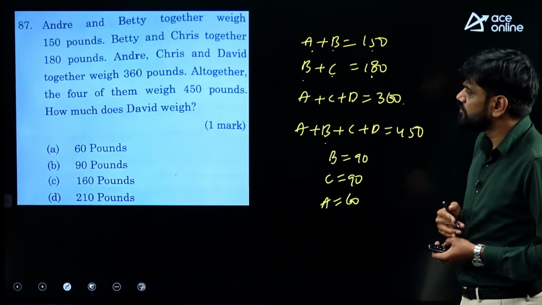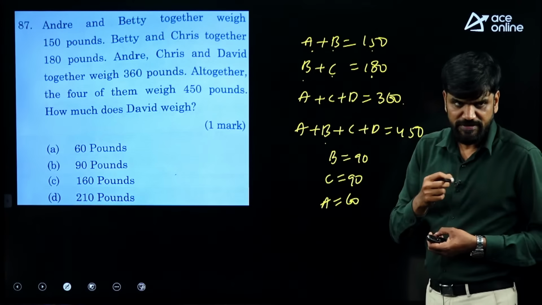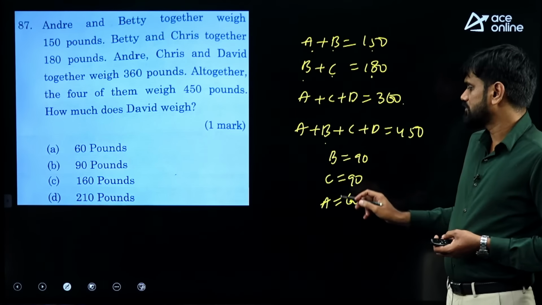Now what is needed over there? What is the weight of D? The D weight is what we need. D is the value we are looking for. As you know, ABC together are adding up to how much?